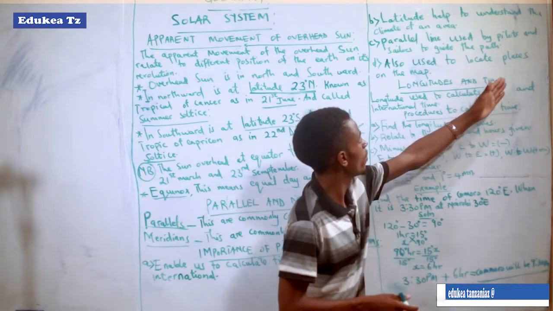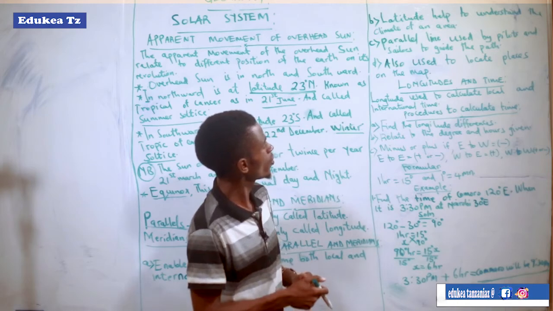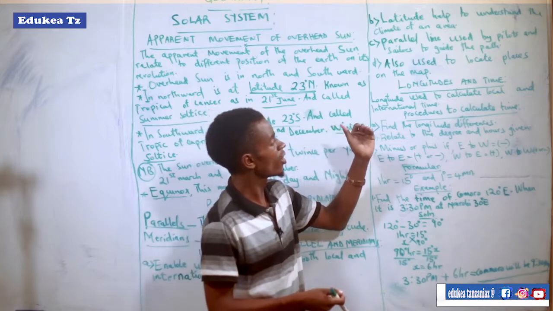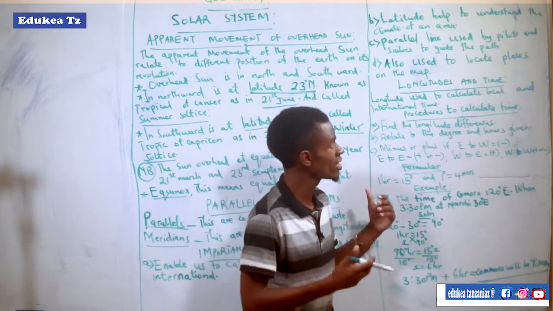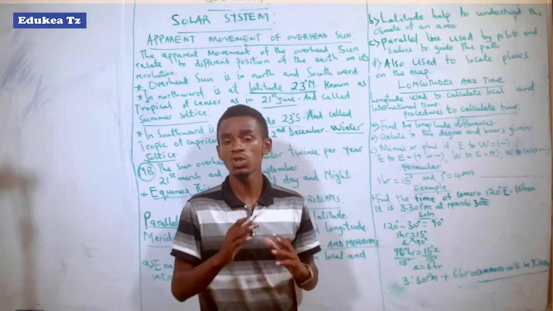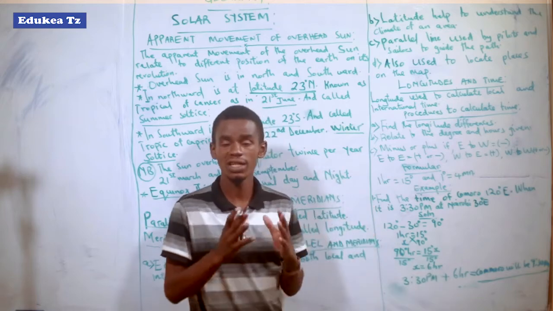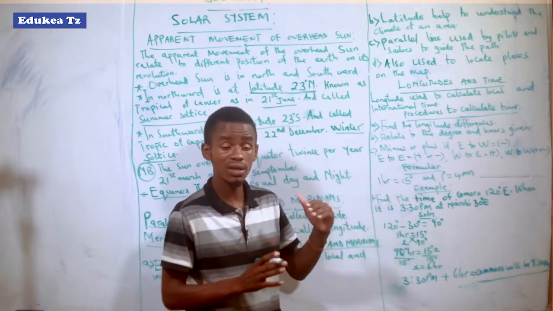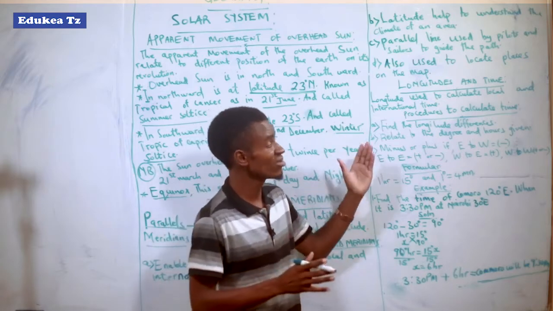Also used to locate a place on the map. In order to get the position or points of a given area, mostly we use latitude and longitude together. Among the methods used to locate a position on the map is latitude and longitude.